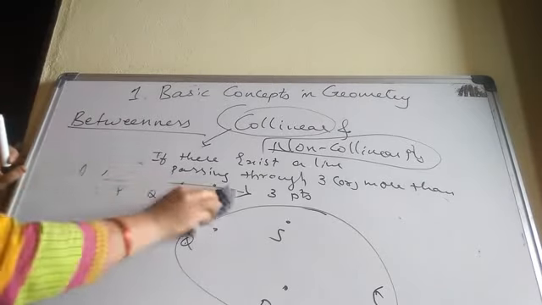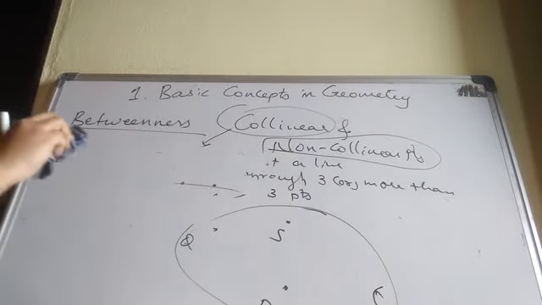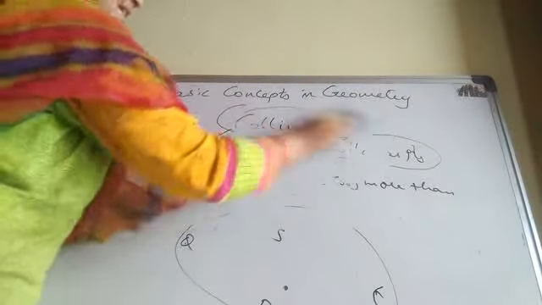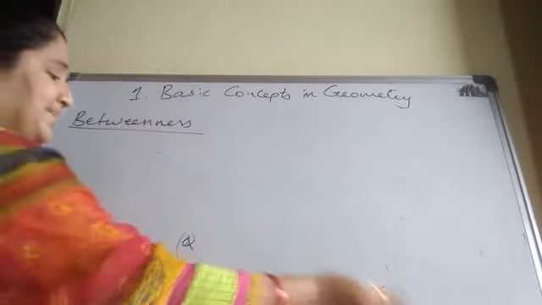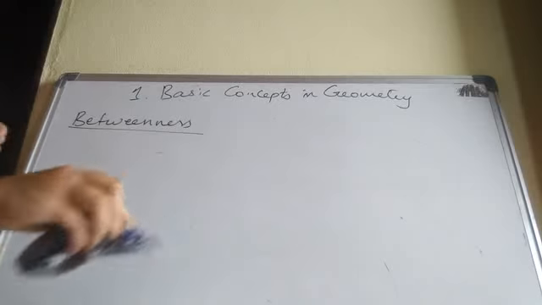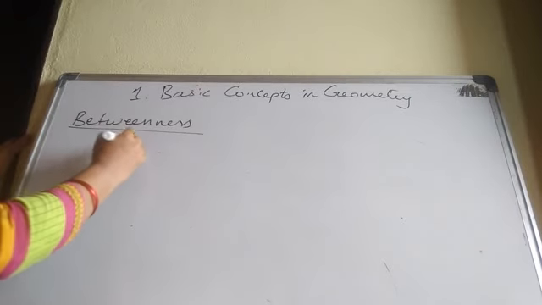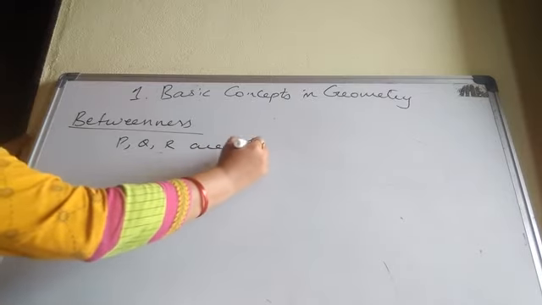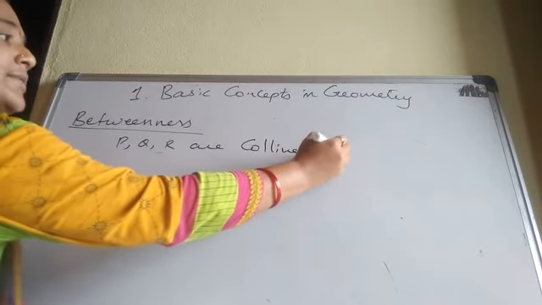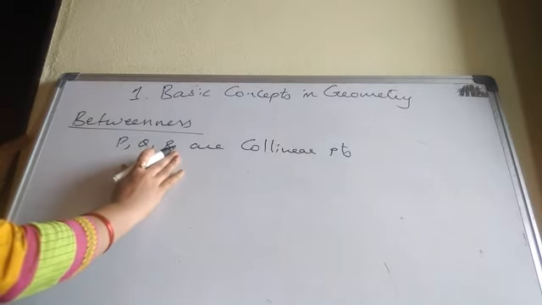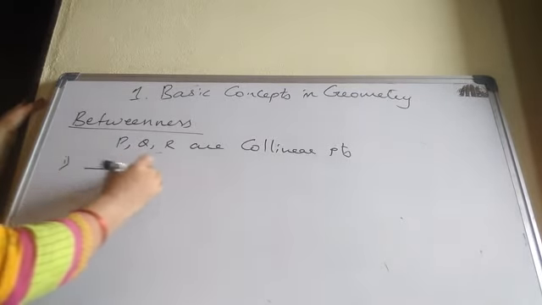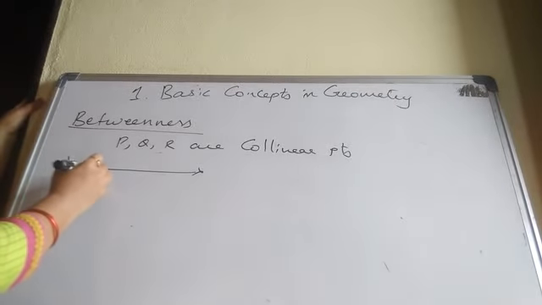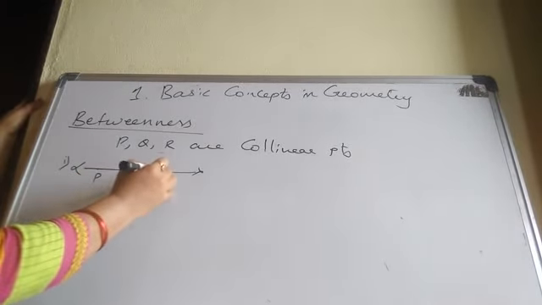Okay. Now betweenness, on page number 3. He explained about the betweenness. What is given? P, Q, R are collinear points. Collinear means these 3 points lie on a straight line. What did he ask? Write the 3 possibilities. We don't know their exact position. So first I am writing P, Q, R.